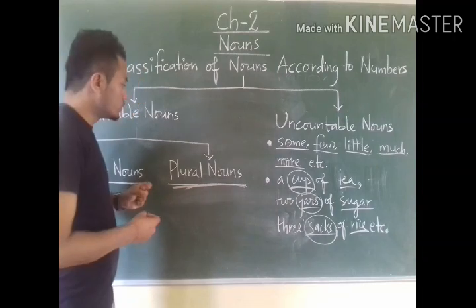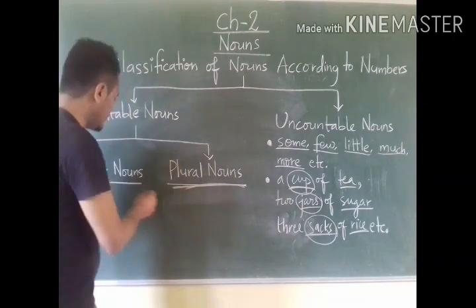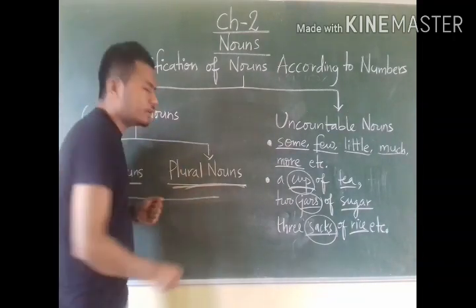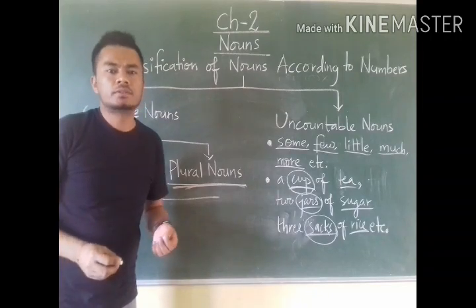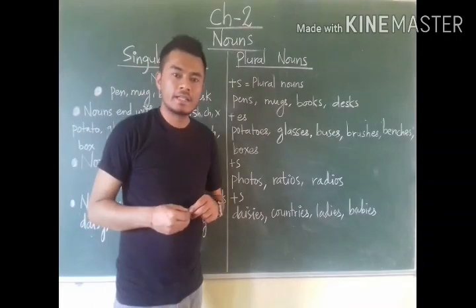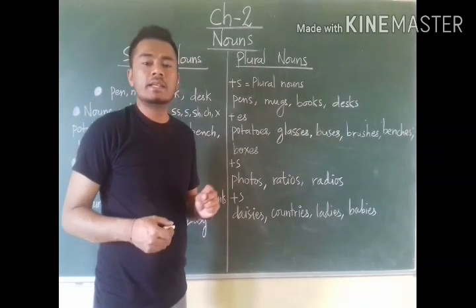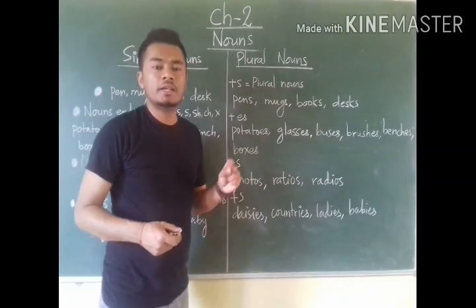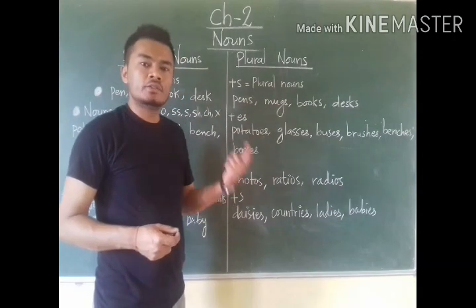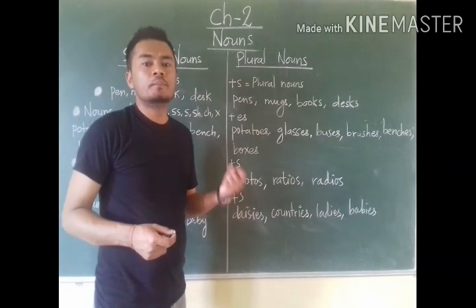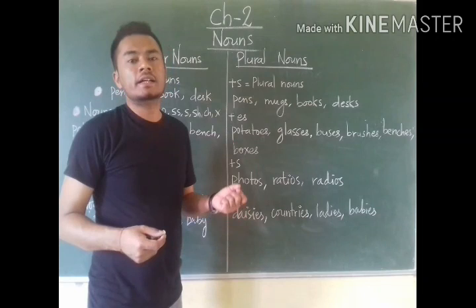Understood? Students, as I told you, nouns are always singular in their original form and we have to change them into plurals.